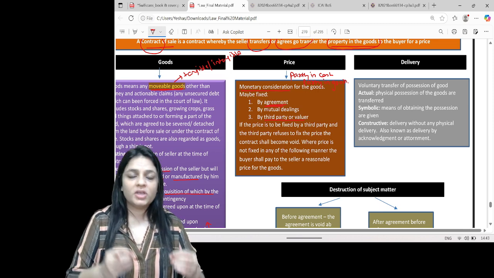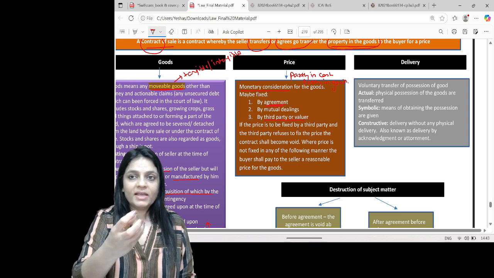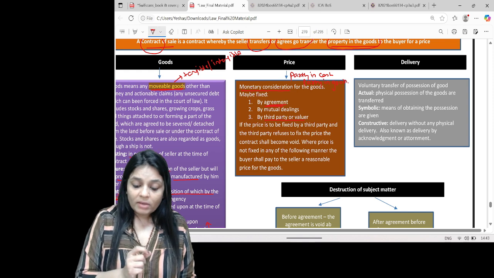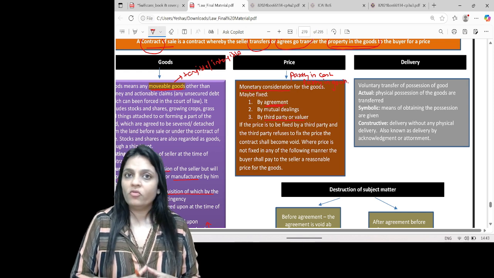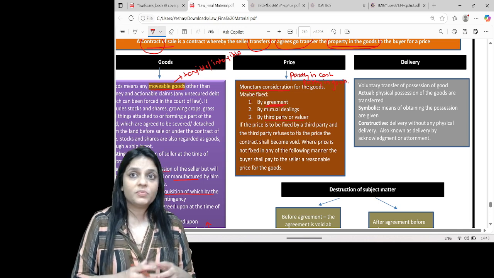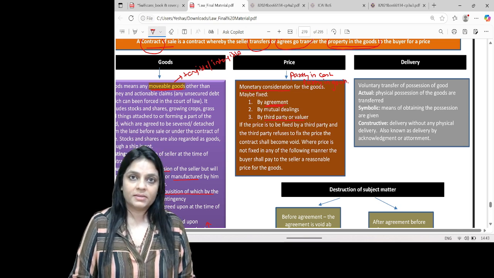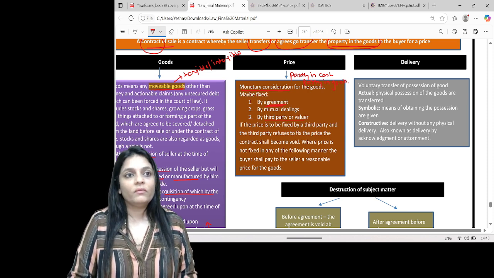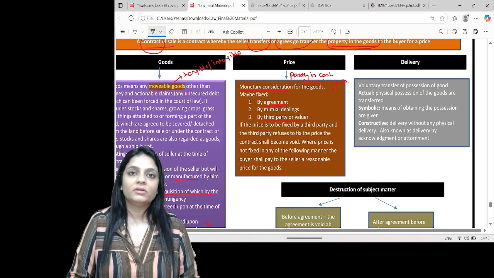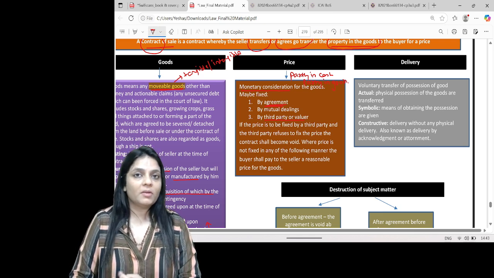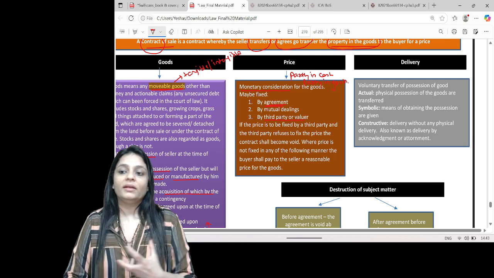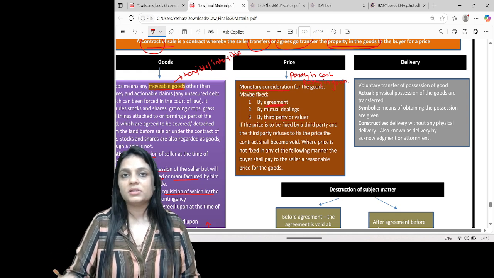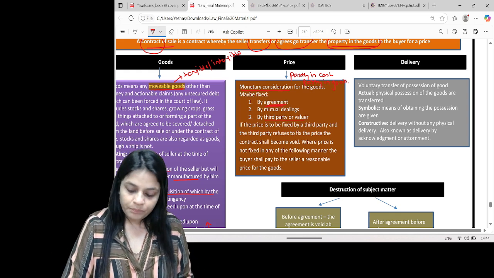When I say symbols, I mean things like keys or documents of title. In constructive delivery, there is no physical movement of goods. The goods are where they are. Just by mere acknowledgement, the delivery takes place. So when, let's say, the goods are in the possession of a third party and he's holding the goods for the buyer and he acknowledges to the buyer that I have your goods, this is known as constructive delivery. The moment he acknowledges, it's constructive delivery.